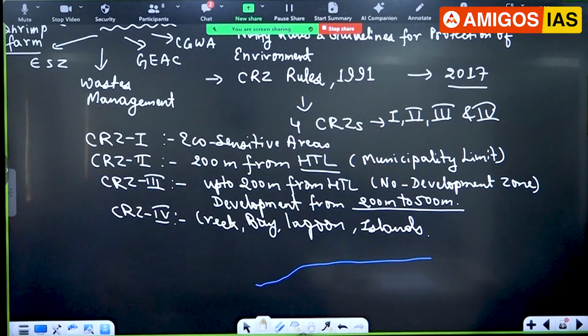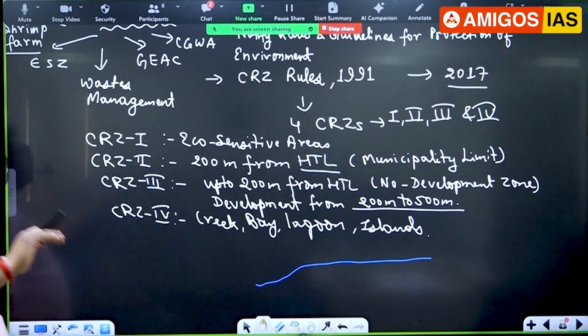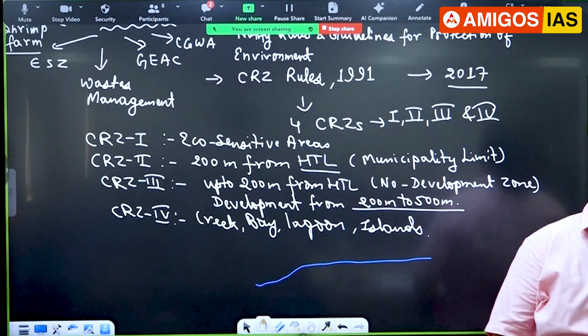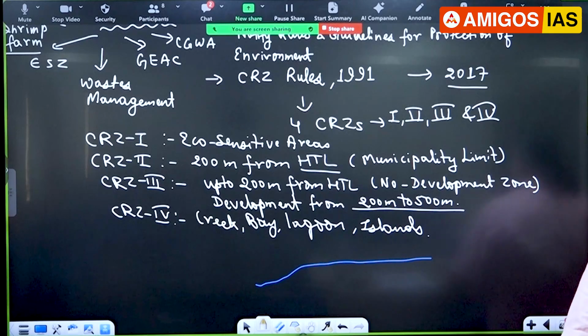They declare this fourth one, CRZ4, right? But now what happened? Who were declaring all this one? Central government. State government had no powers. But now tell me, what has happened over the last 10, 20 years? Population has gone up, right?